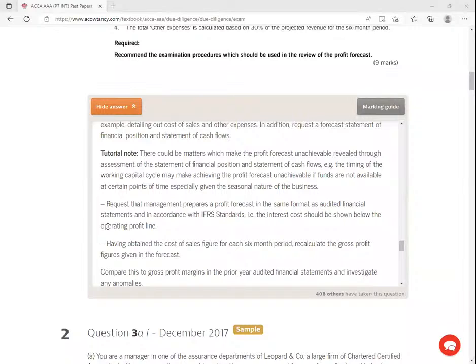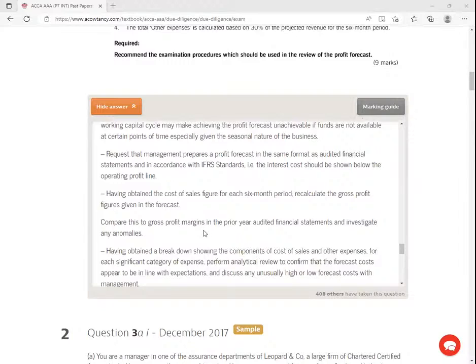Great. Ladies and gentlemen, from there, we are told here, having obtained the cost of sales figure for each 6 months, recalculate the gross profit yourself. Compare this gross profit margin to the prior year audited financial statements, and investigate any anomalies. So basically, they're doing the analytical procedures. They're computing ratios, and they're trying to investigate the differences.